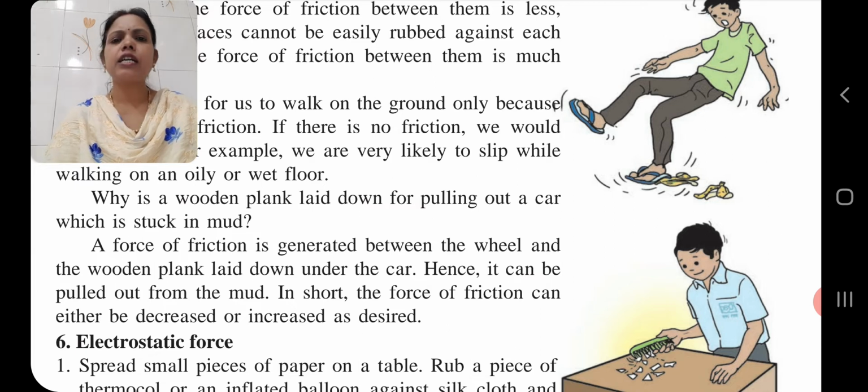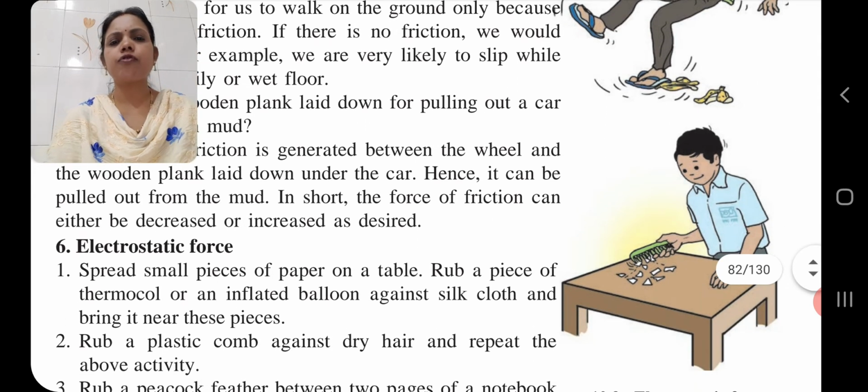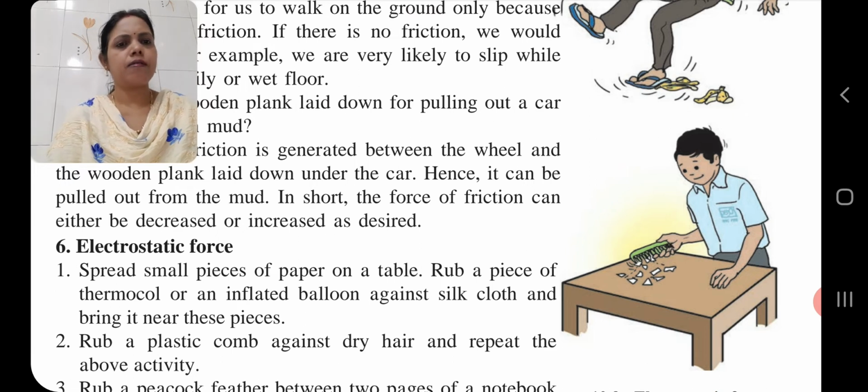So children, here we are going to continue with our next force, that is electrostatic force. Related to electrostatic force, spread some pieces of paper on a table.